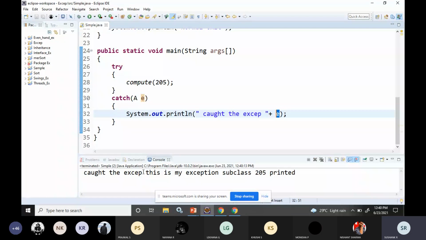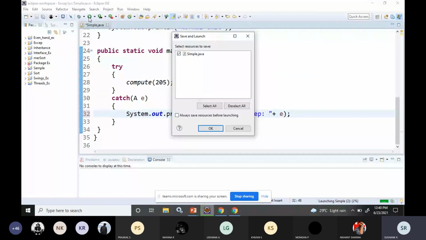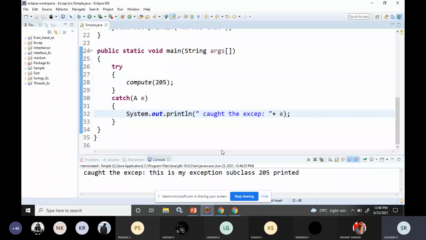So caught the exception. What is my exception? This is my exception subclass 205 printed. So in this way, you can create an exception subclass. So this is how you can create an exception subclass in Java.